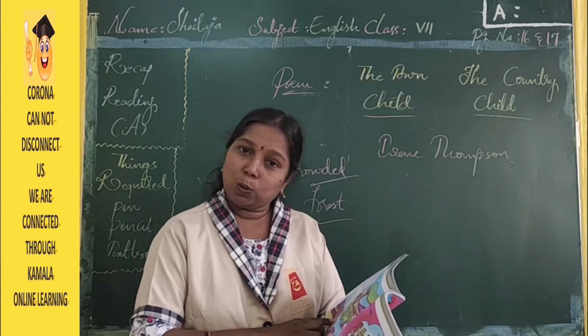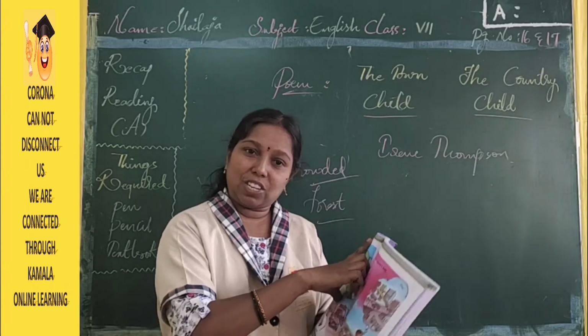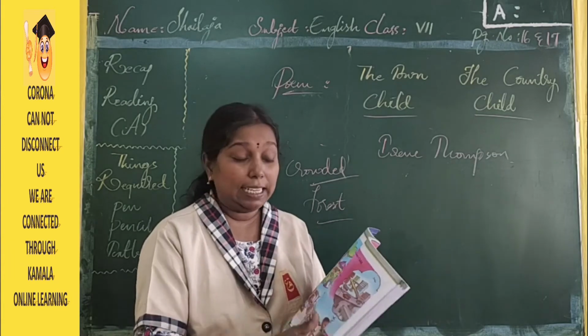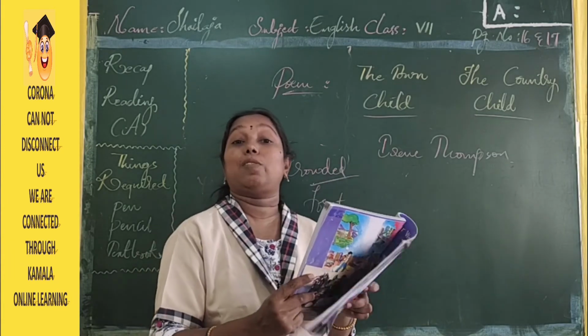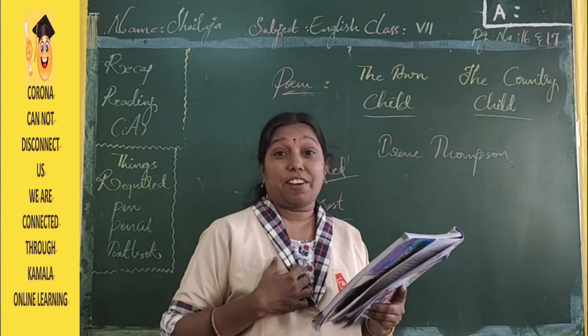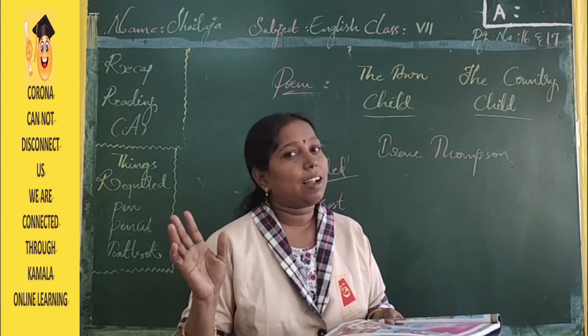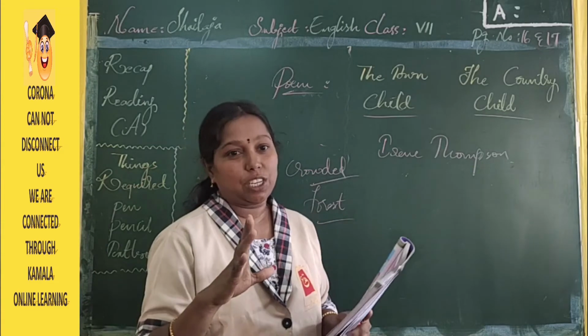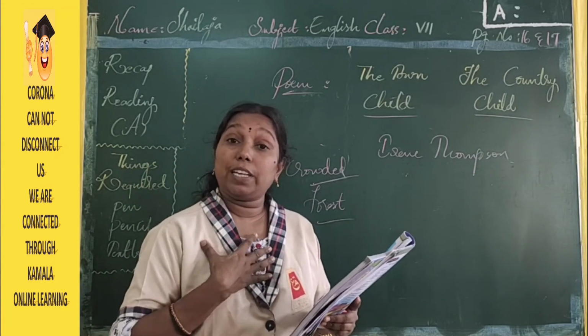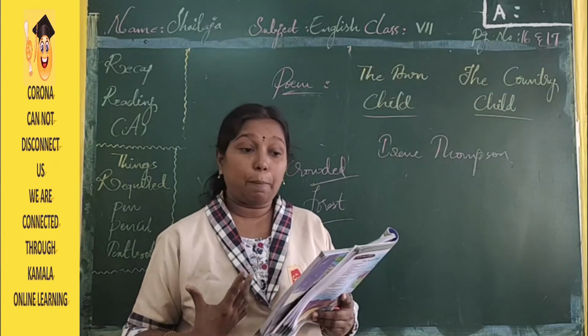See, the town child has expressed his feelings. Now let's see the feelings of the country child, how he is feeling about the country. What is country, students? Country is nothing, it is like a village. The country child, how he will express his feelings. Now let's go into the poem.